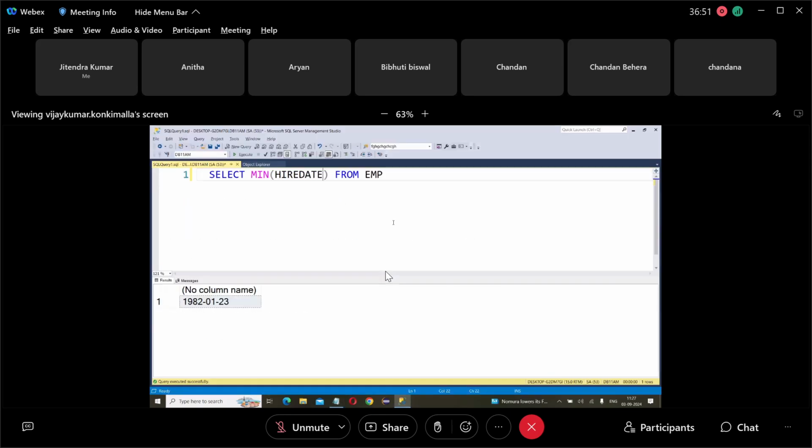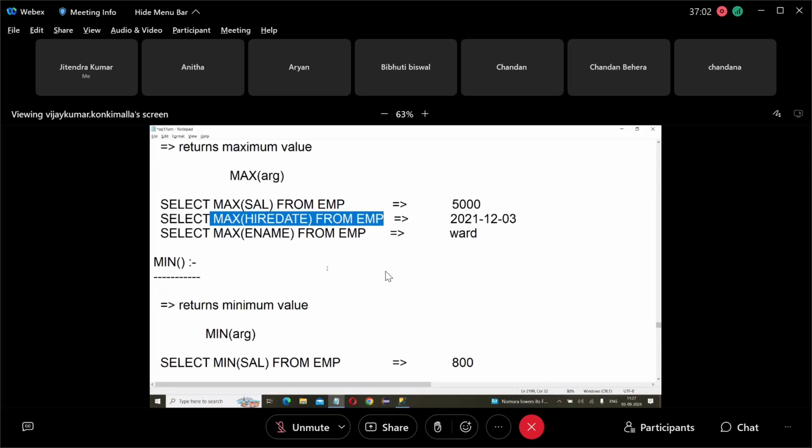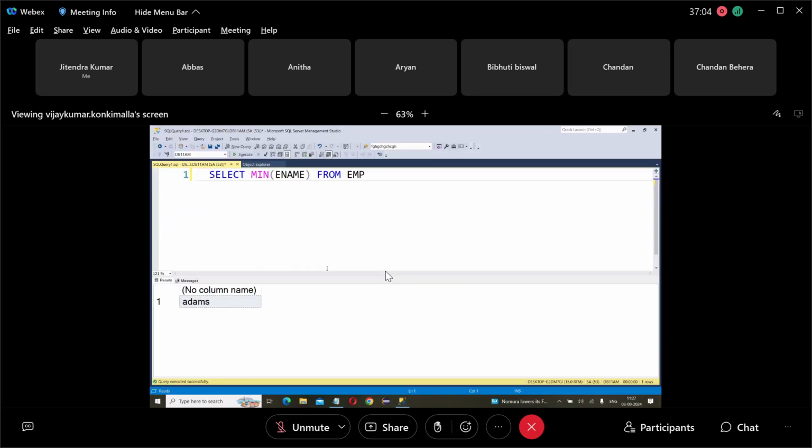You can apply this on ename also. Min of ename. What is the minimum ename? Adams. So it returns Adams. Okay, it is alphabetical order. That's all. There is no logic here. In alphabetical order, the minimum is A. In alphabetical order, the maximum is Z. Okay, then.